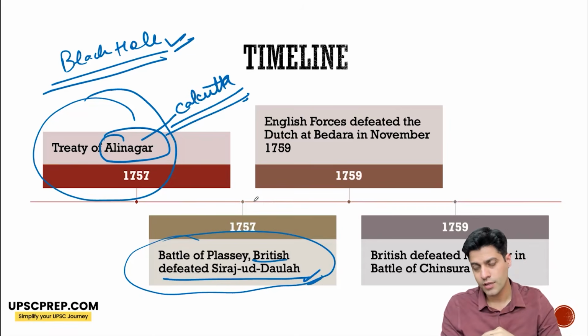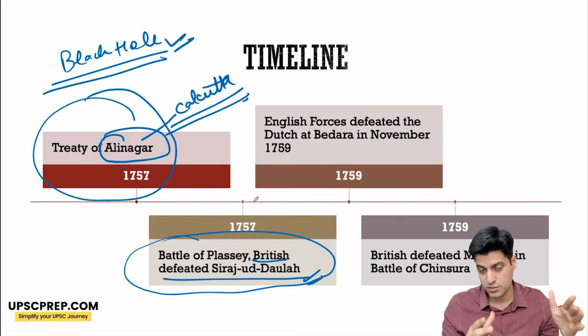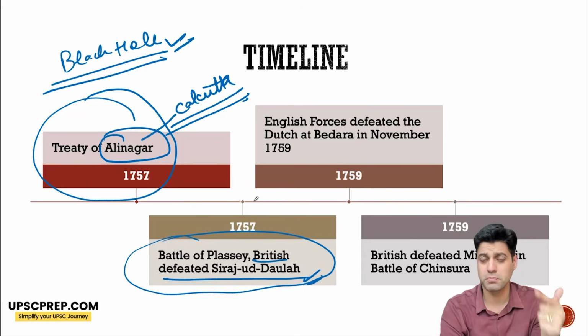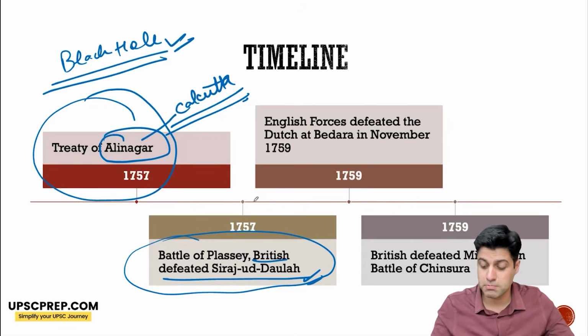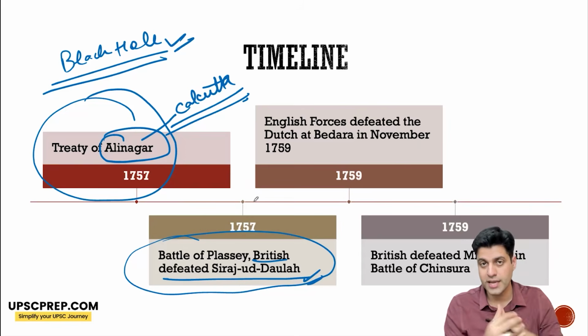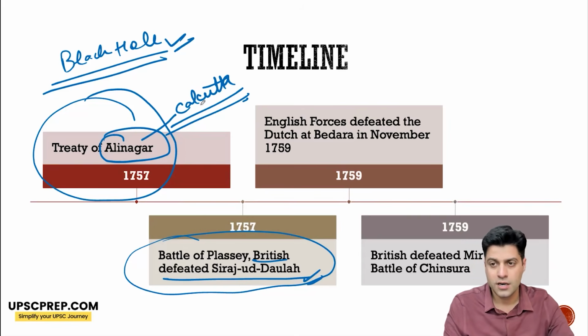Specifically, from 1757 onwards, Robert Clive, being the governor, extracts a lot of personal tributes as well as plunders whatever revenue was generated by Bengal at a huge level. It was being plundered.